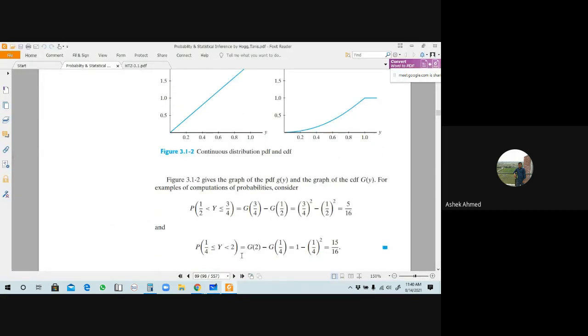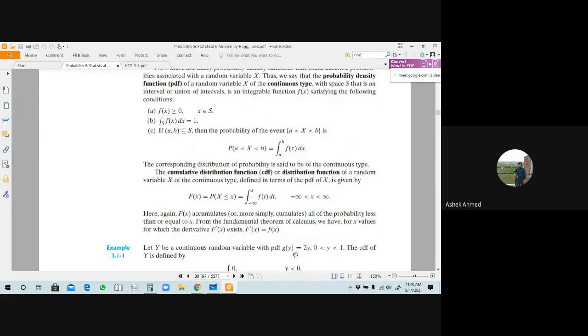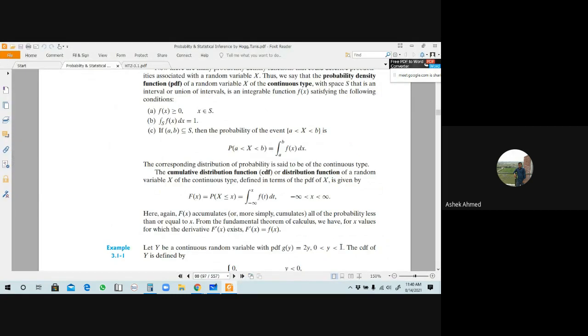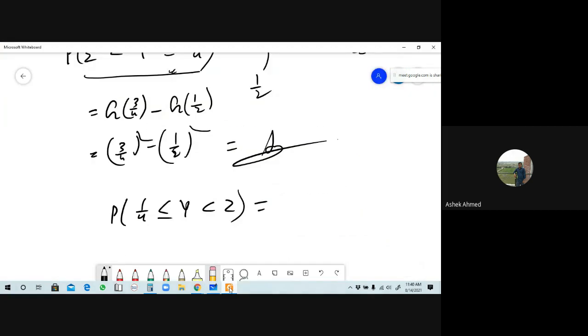What will happen, can you do it? Our CDF was what? PDF was g of y equals 2y, where the values of y are defined from 0 to 1, upper limit 1. But in this inequality the upper limit is 2. Respond, so 2 exceeded 1, is it right? It has exceeded 1.